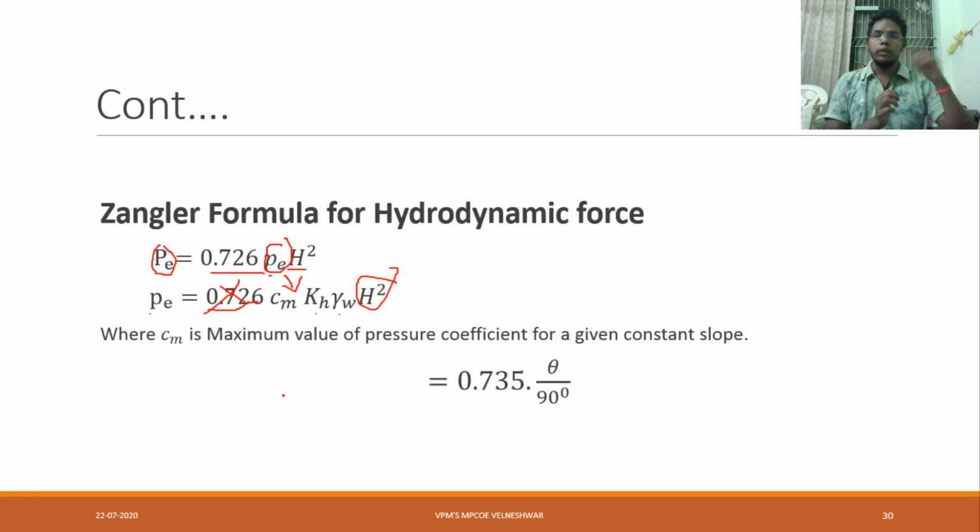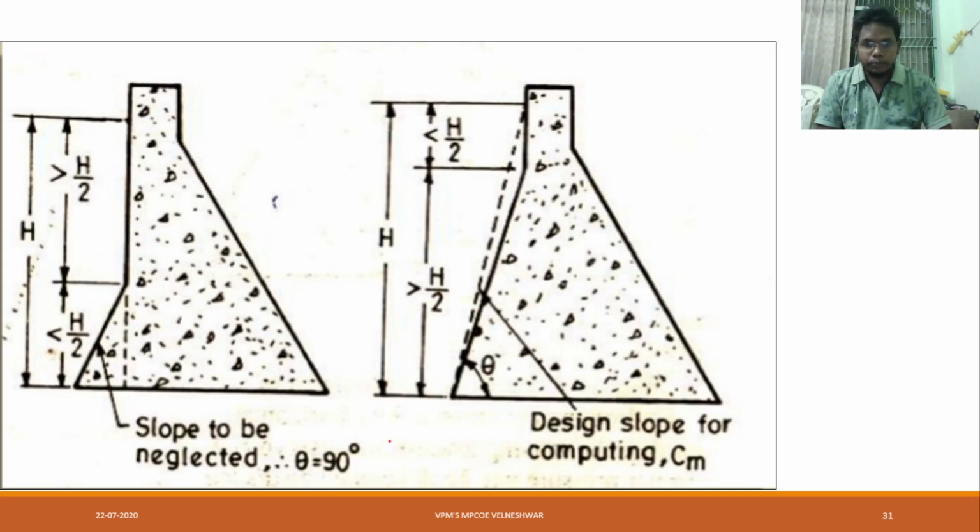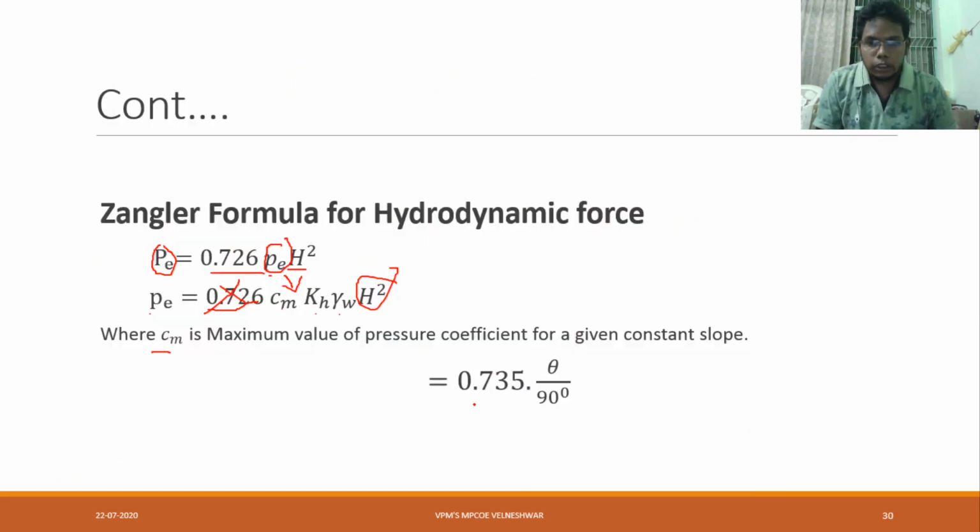Kh you already know, 0.1, 0.2, but here one more value is there, that is Cm. Cm is the maximum value of pressure coefficient for a given constant slope. Here the slope is negligible, that is theta is equal to 90 degrees. Now suppose if slope is there, then what is our Cm value? That is 0.735 into theta divided by 90. This is our Cm value.